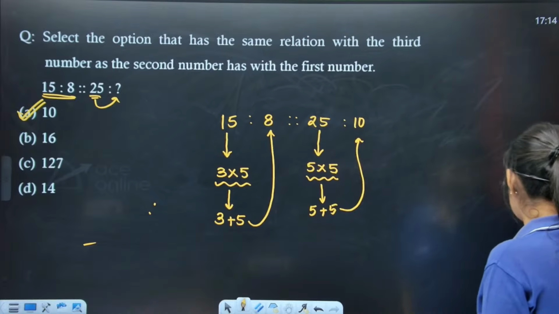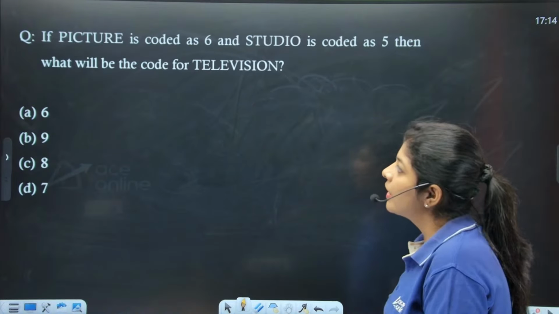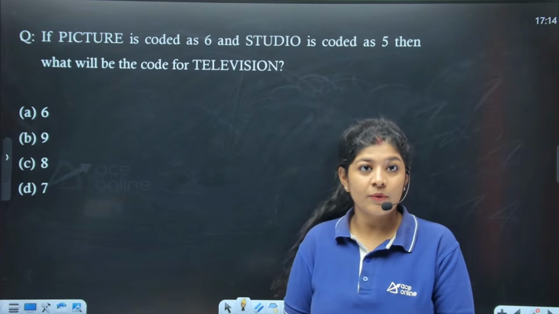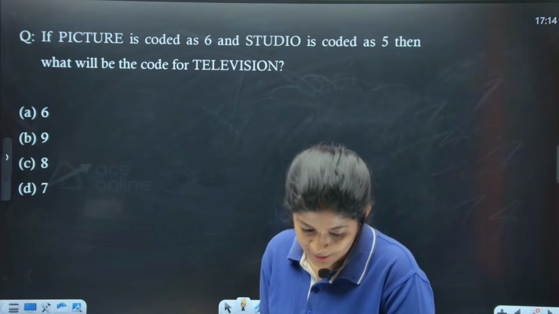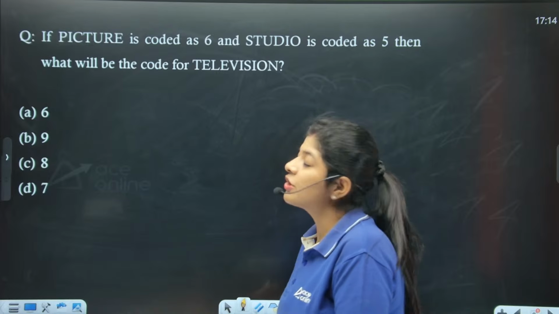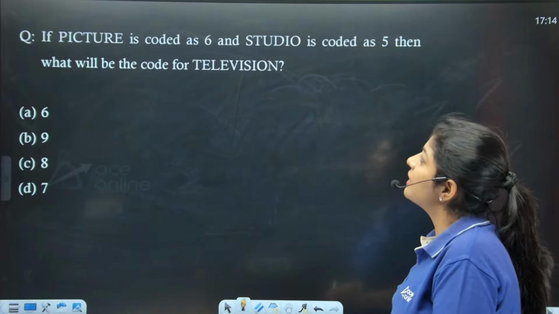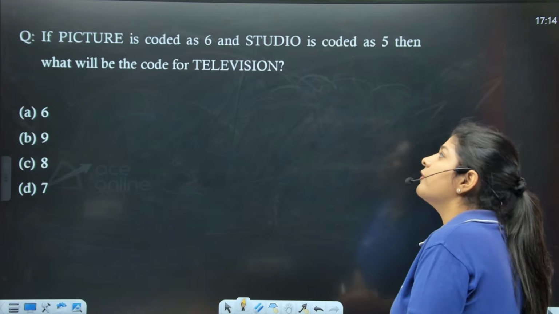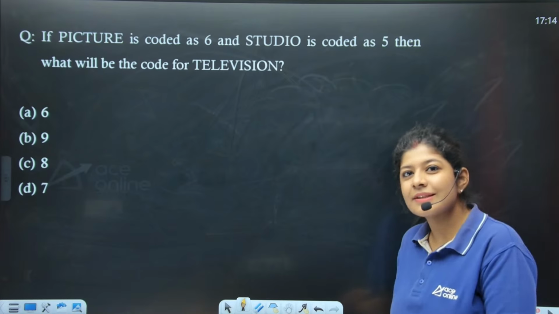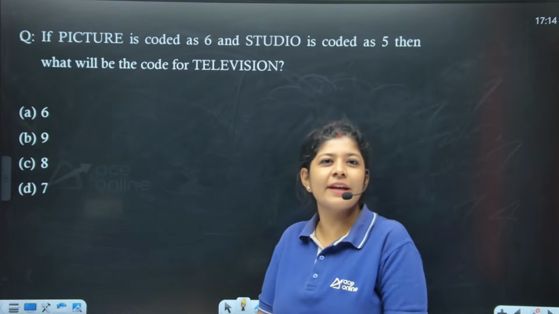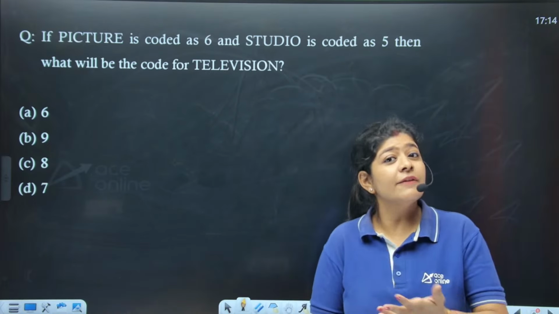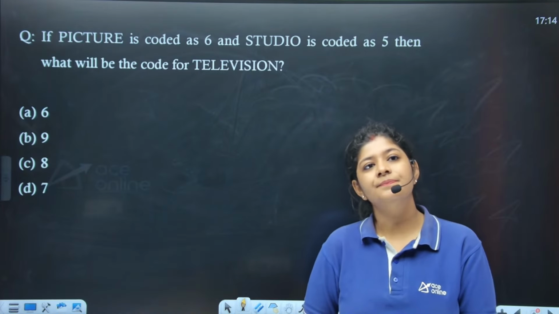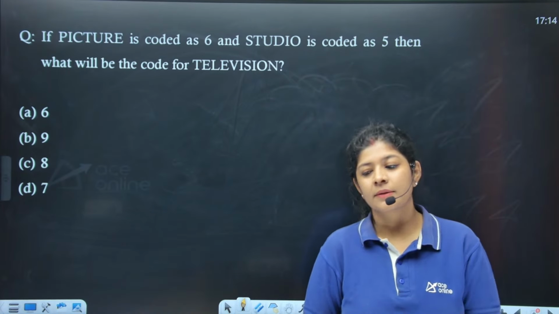Let's move further. Let's see what is the next question we are having. So the next question is from the concept of coding decoding, right? Very good, Prince Kumar. The question is saying that if picture is coded as 6 and studio is coded as 5, then what will be the code for television? This is the simplest question that we can assume in our examination, if this type of question will come in our exam. This is a very easy one.